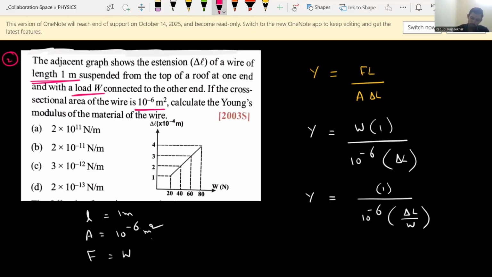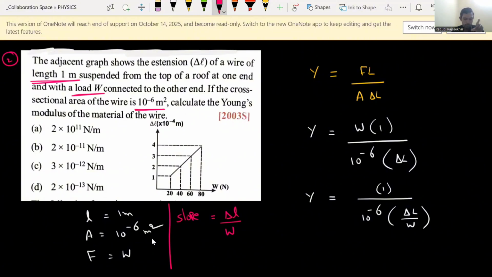Now you see the graph here. What is the slope of the graph? How to find the slope of the graph? The slope of the given graph is a constant because it represents a linear graph. So we can say directly that the slope is a constant. I will find the slope between any 2 points. So slope equals the y-axis quantity, that is delta L divided by W, you will get, right? You see the graph, you will understand.